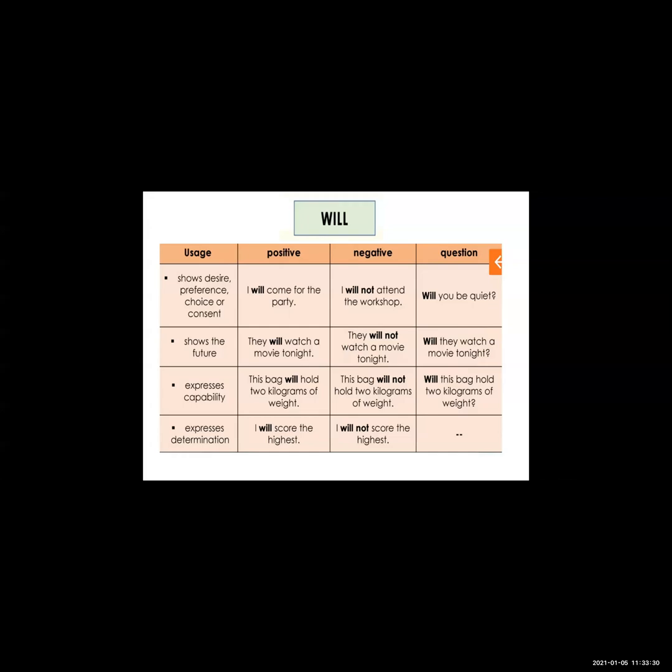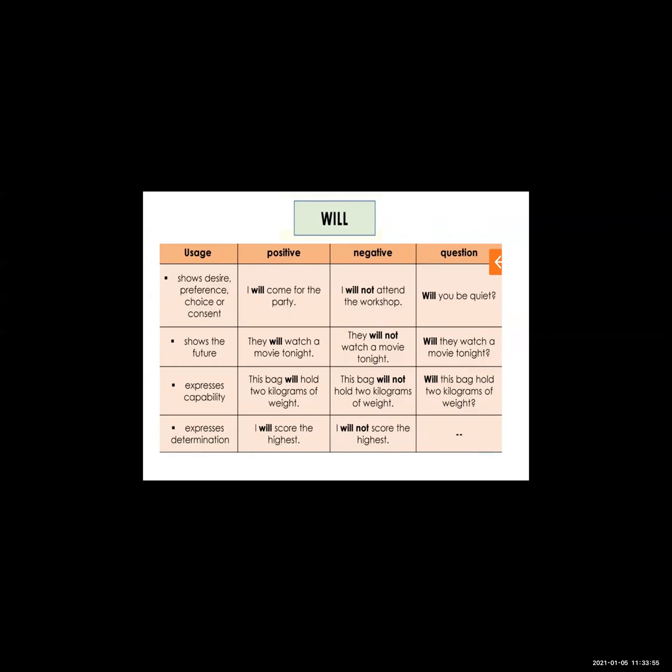Second one, show the future. Third one, express the capability and express the determination. Whatever you have to do, that is determination. Capability, I already told you, that is capacity. Then show the future means in future tense also you can use will.